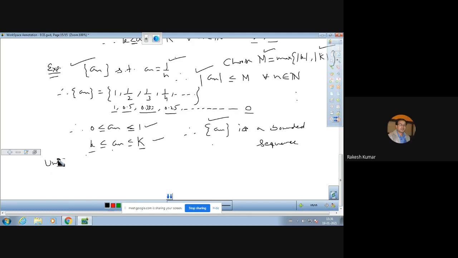Now, after the boundedness of the sequence, we have a definition of unbounded sequence. Now, you must understand the definition of this.